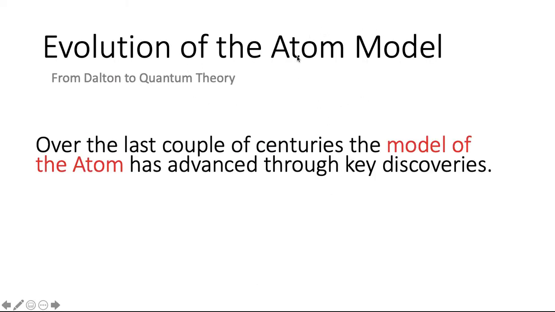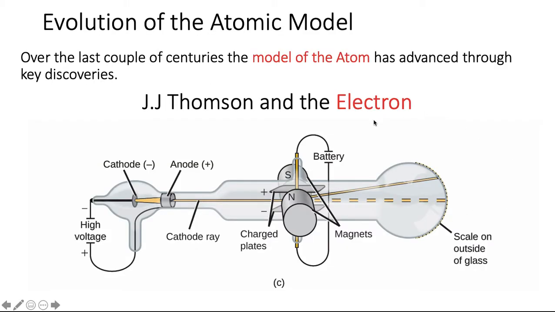So let's talk about the atomic model and how it actually evolved from Dalton to the modern quantum theory of the atom, what we know today. It has changed many, many times, and it has advanced. There have been several very key discoveries that have led to the shaping of the atomic model and making it what it is today. Well, the first experiment that gave us an idea of some of the subatomic particles that the atom had was J.J. Thomson and his discovery of the electron.